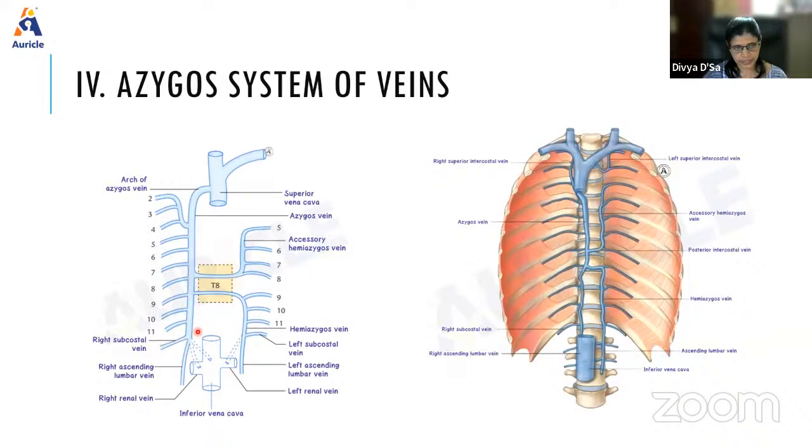So when it doesn't arise from the lumbar azygous, we see this. As I said, when it is not arising from the lumbar azygous, you see it arising from the union of the right subcostal vein and the right ascending lumbar vein. Let me correct myself here. When it arises from the superior vena cava and right renal vein, we call it the lumbar azygous origin. Or it may be formed by the union of the right subcostal vein and the right ascending lumbar vein.